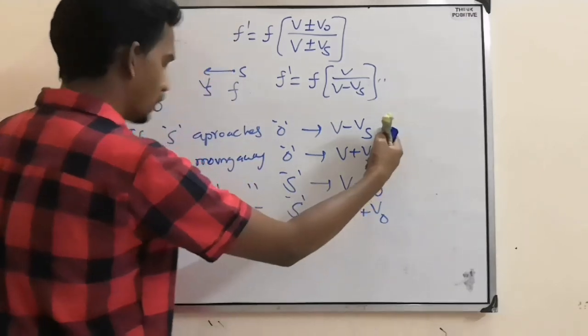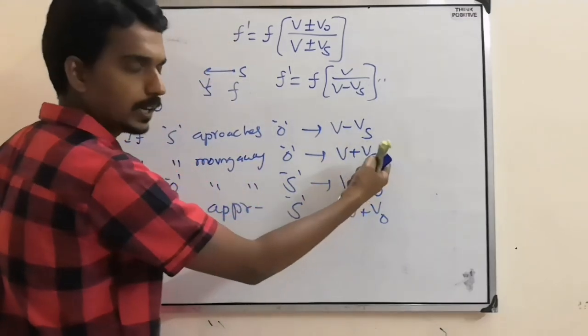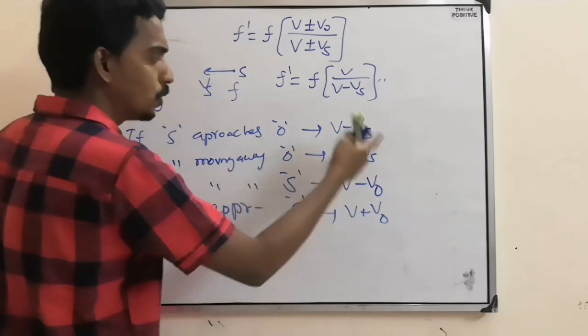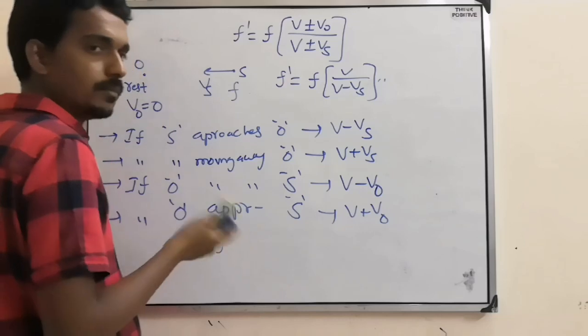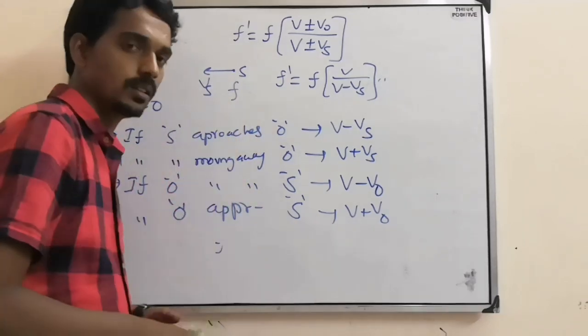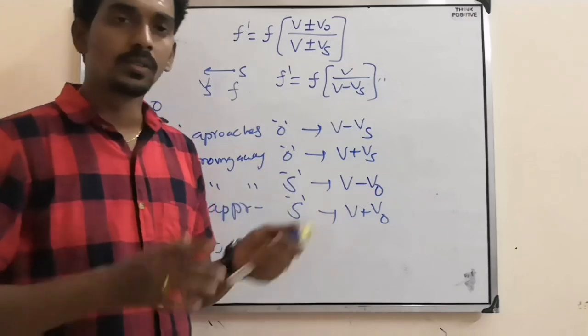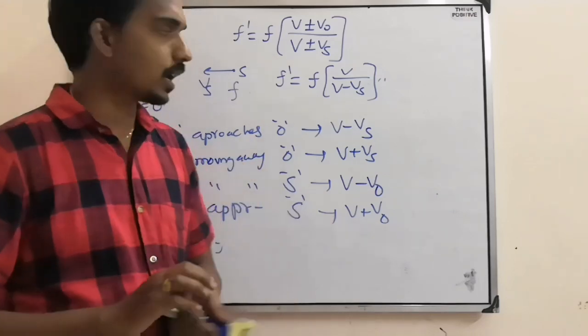Reverse. If you remember this one case, this will come automatically. Or if you remember this, this will come automatically. And if you know this, these two will come as the reverse of this one. So that way you can remember how to find the apparent frequency formula.